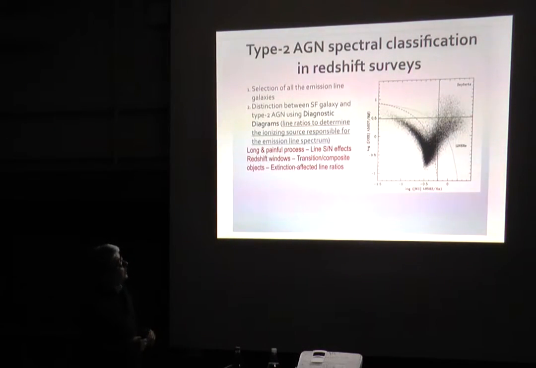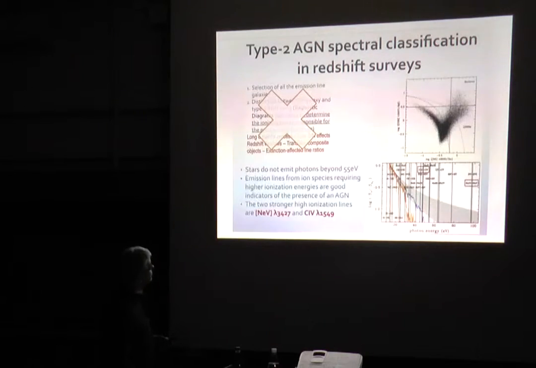You also have to take into account that there are intermediate objects that could be transitional composites. So for this reason, in the last year, I prefer to search in the redshift survey for AGN using emission lines that come from ion species that require high ionization energy that cannot be produced by stars.